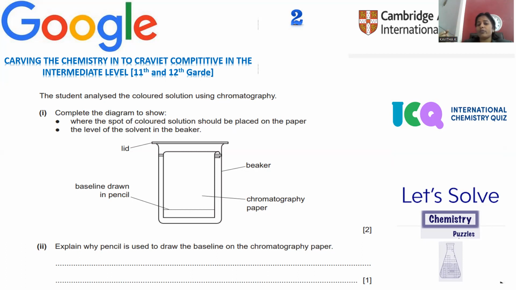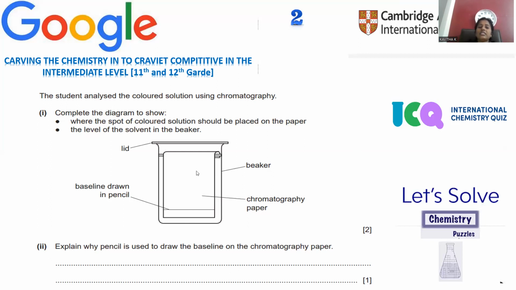Whenever pigments are moving, what happens? They have their own way of movement, that means their own speed of movement. All the pigments are not able to move at the same velocity. That's the reason why different pigments will be arranged in different positions, so that you can identify how many pigments are present in the given mixture of that leaf extract. This is the way the chromatography technique evolved. Nowadays, we use it in many techniques, especially in research, laboratories, and the medical field. In many areas, chromatography plays a vital role.